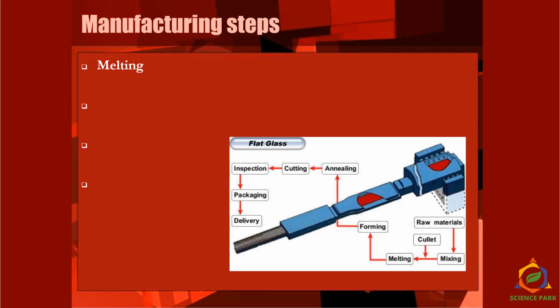So first we take the raw material, we mix it, we add the cullet into that, and then the first very important step is melting, right? Then third is forming and shaping, and then annealing. These two steps, forming and shaping and then annealing, are very important. And then it goes for the finishing step. So cutting, inspection, packing and delivery. All the four steps can be included in one name as the finishing of the product.